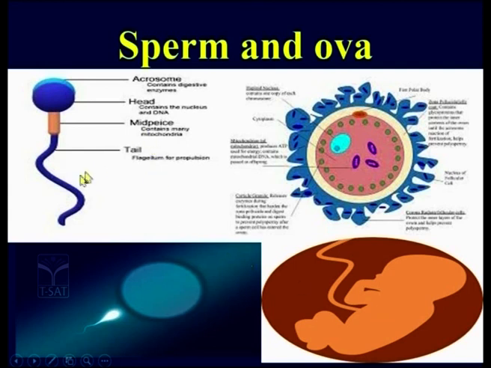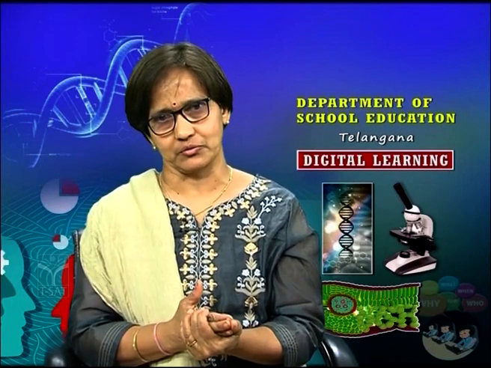How is it that this child has received 46 chromosomes? Because sperms have 23 chromosomes, and the ova also have 23 chromosomes. So 23 plus 23 gives rise to 46 chromosomes. So the child has 46 chromosomes. That means all the cells of our body carry 46 chromosomes, but only the gamete cells have half of the chromosomes. It is because of a process called meiotic division.